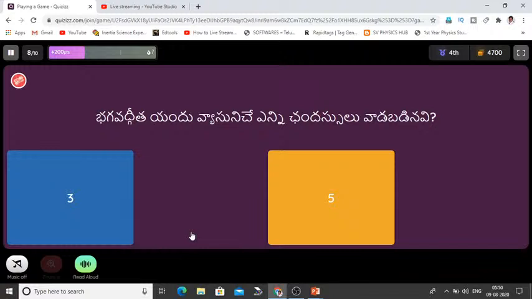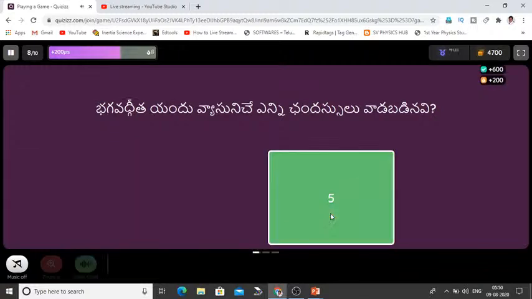Bhinod, welcome. You have to type any answer option. Yes, Mahbub, it's Bhishma Parvam, correct answer. Now, in the Bhagavad Gita, how many chandassulu were used by Vyasa? 3, 5. So 5, Bhinod. You just typed your name. Please enter the correct option. So yes, 5 is the correct answer, ma.